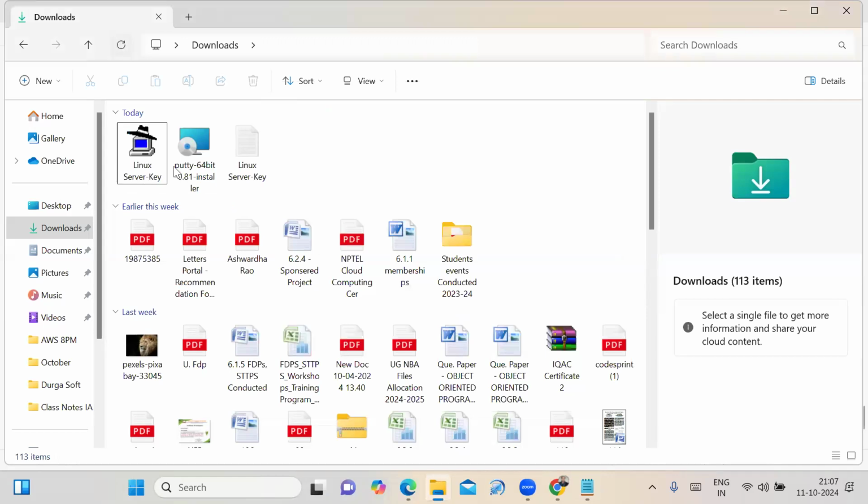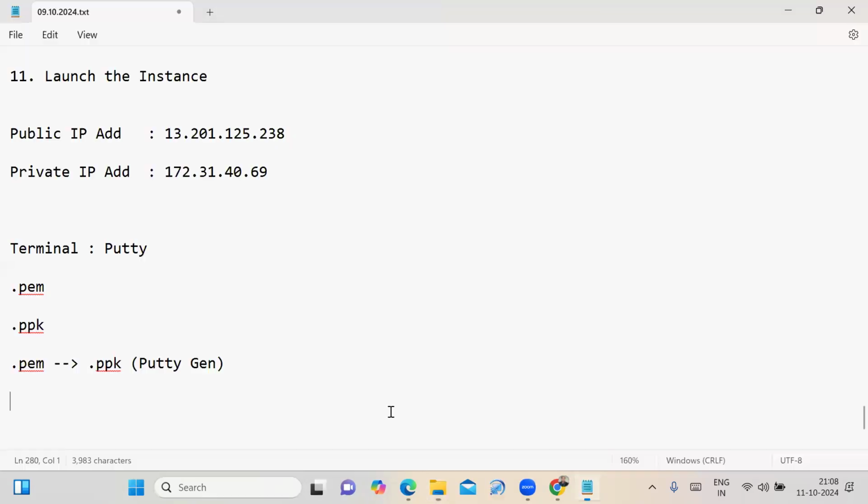Just refresh your downloads. See that it is converted to .ppk file format, a PuTTY private key file named Linux server key. On top of that, the key symbol is there. It means I converted the PEM file format to the .ppk file format using PuTTYgen. Are you clear? Once again, I want to explore. Are you clear? How to convert PEM file format to .ppk file format? Clear?